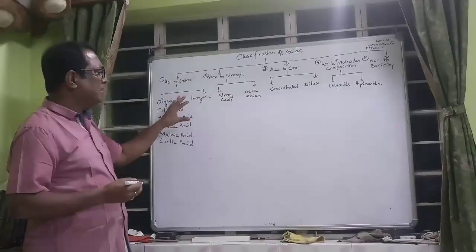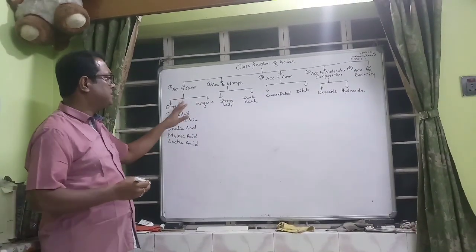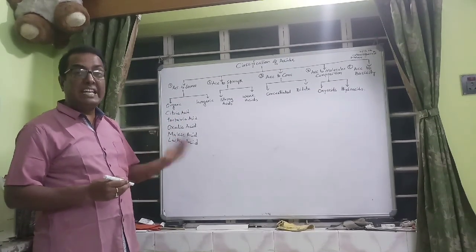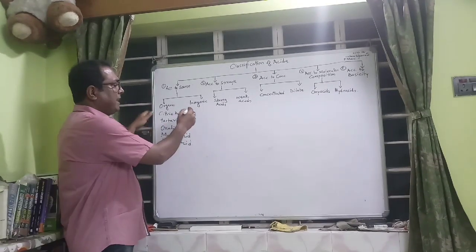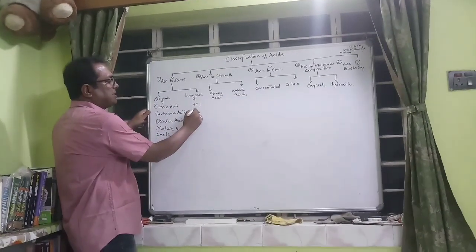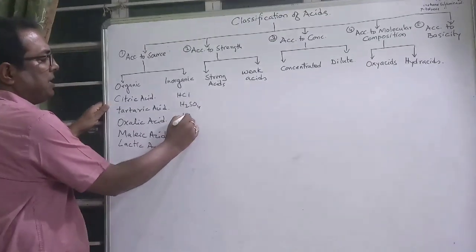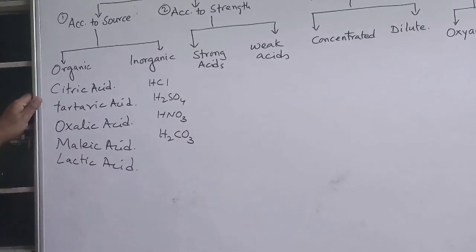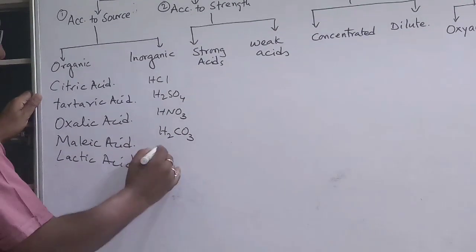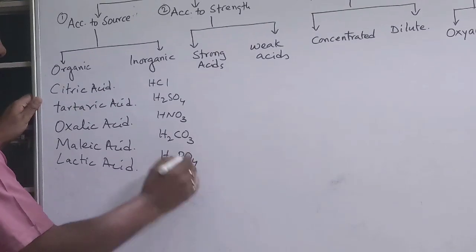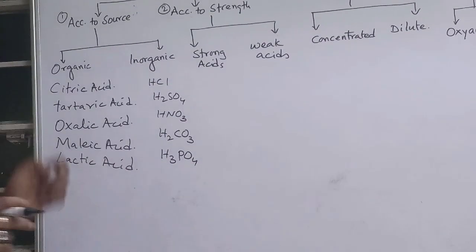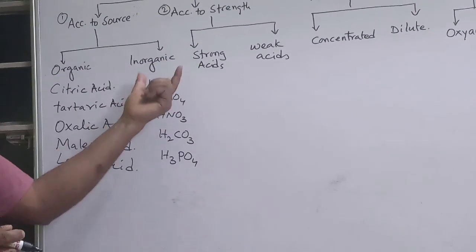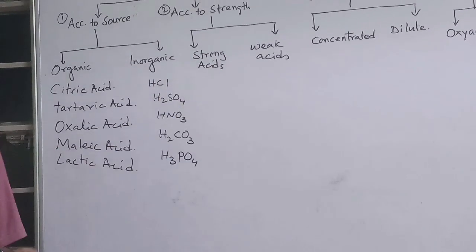But when we go with the inorganic acids, they are obtained from the earth, from non-animate or inanimate objects. Like we are getting hydrochloric acid, sulfuric acid, nitric acid. We are getting H2CO3 as carbonic acid. We get phosphoric acid, H3PO4. So all these are inorganic acids. When we go for the strength, we divide acids as strong acids and weak acids.